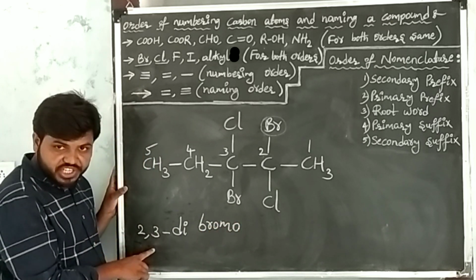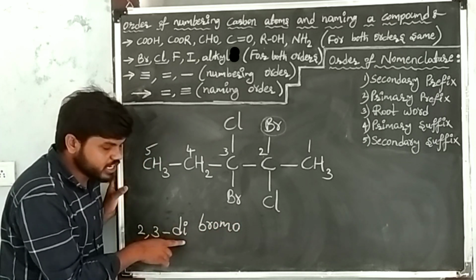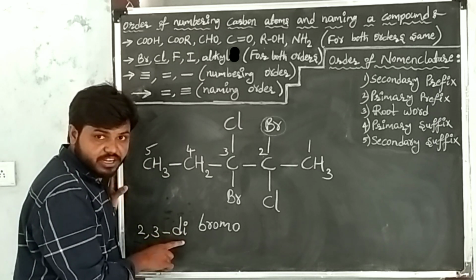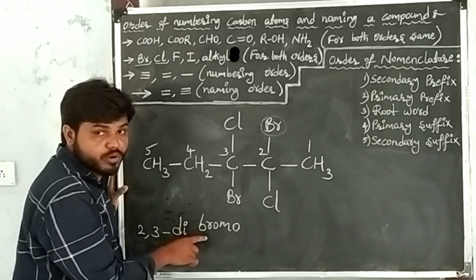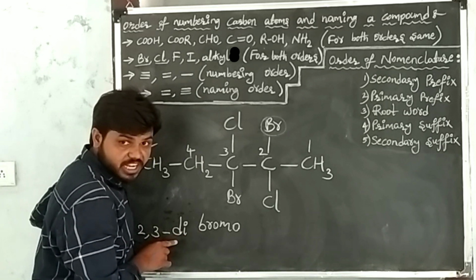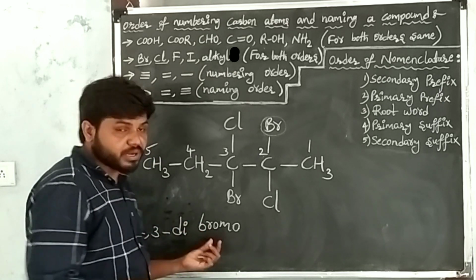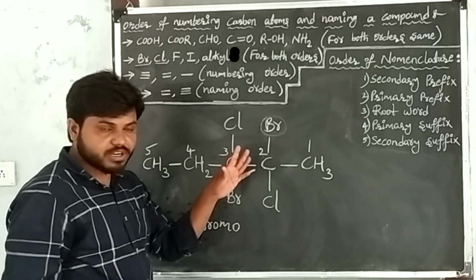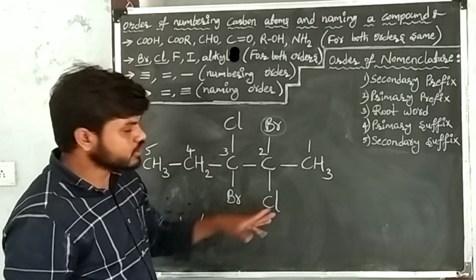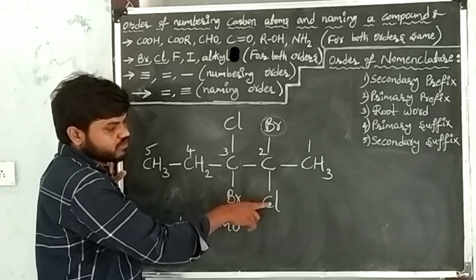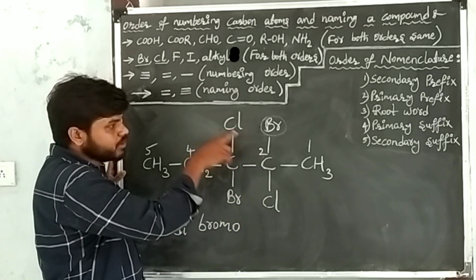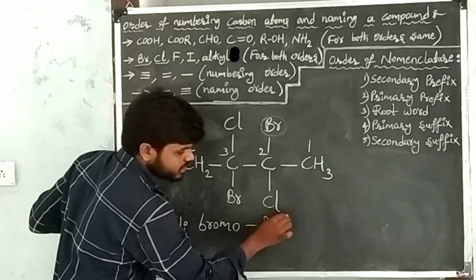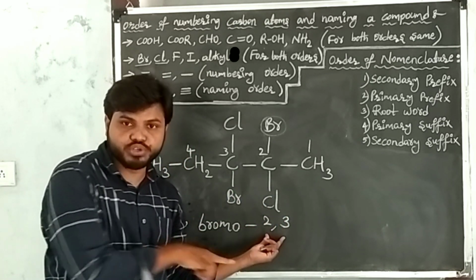First write the positions. After writing the positions, how many times is it repeated? Write that, meaning the numerical prefix. Two times repeated, that's why I wrote the numerical prefix of 2 times, that is di. After writing the numerical prefix, go to the prefix of bromine, which is bromo. Now bromine is completed. Now take the chlorine. First write the chlorine positions. One chlorine is at the second carbon, another chlorine at the third carbon. First write the positions of each chlorine, 2, 3. Okay, first I retain the positions.